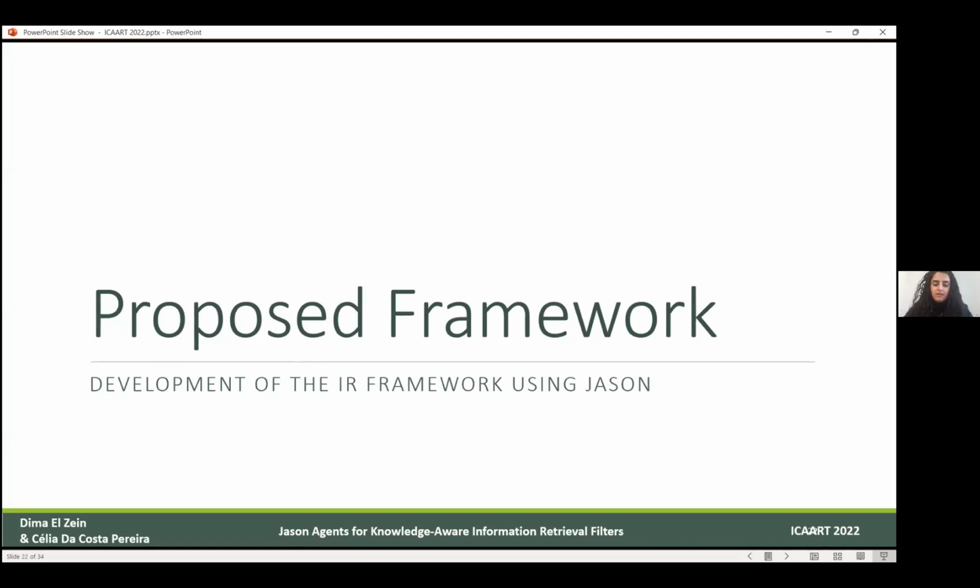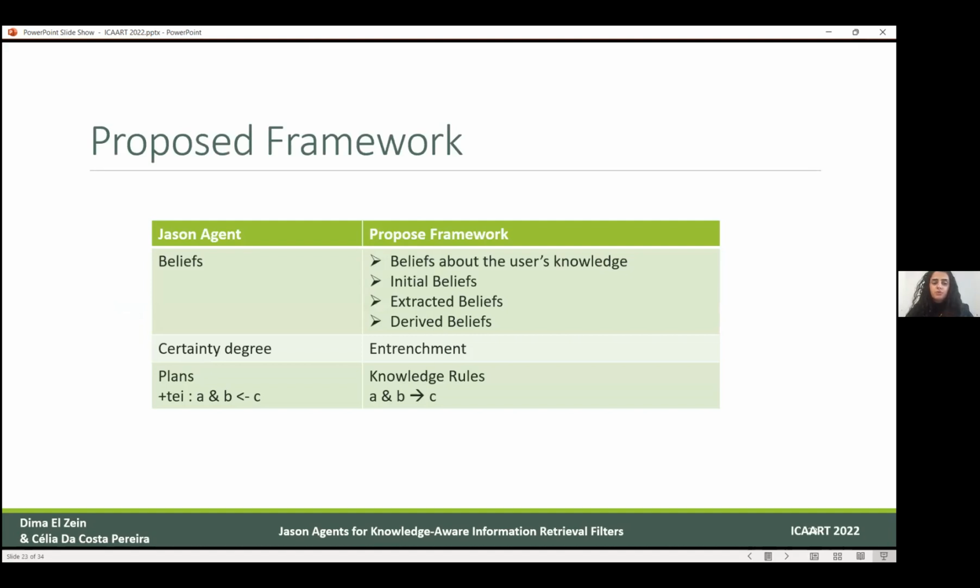Now I will explain how we developed this framework. First, we want to make sure that the terminology is unified. We use the JSON agent. In the JSON agent, we use the beliefs to represent the agent's belief about the user's knowledge, also its initial beliefs, its extracted beliefs, which means the knowledge extracted from the text document, and the derived beliefs.